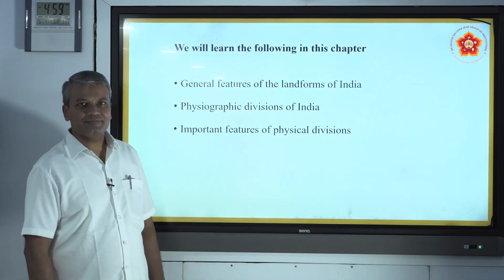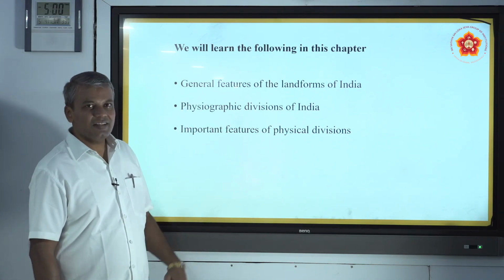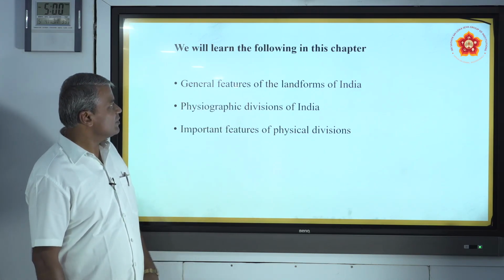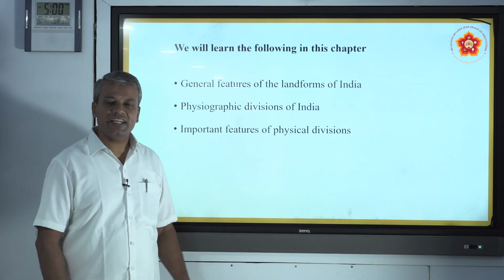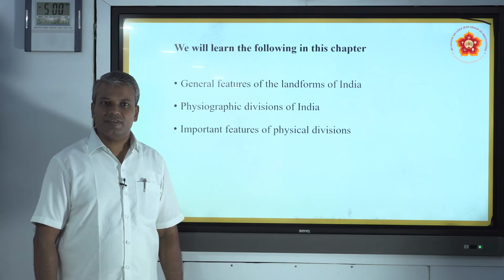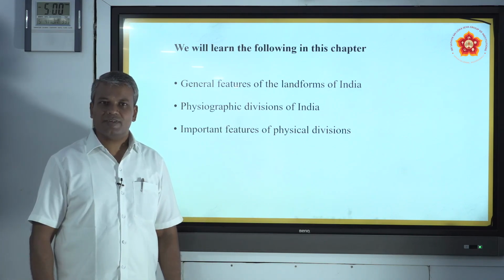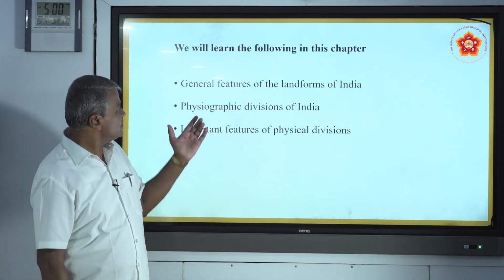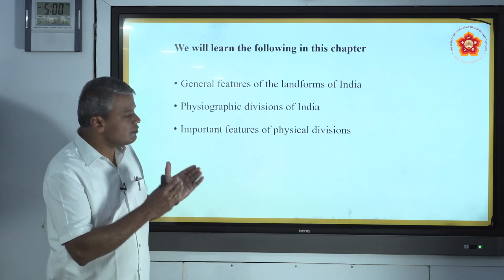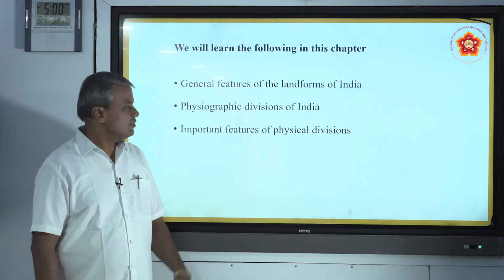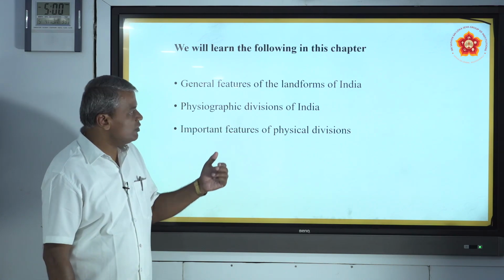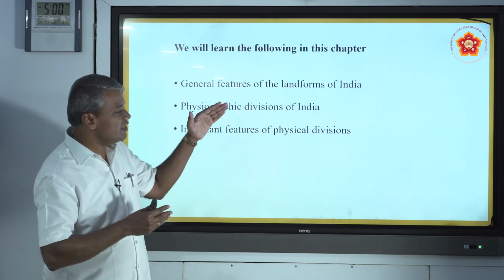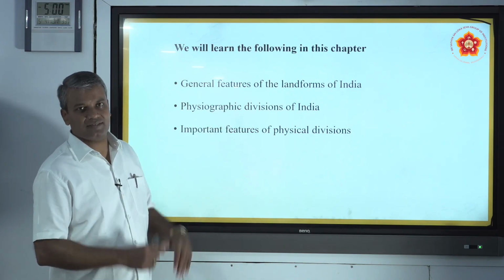In this chapter, we are going to learn the following points. The first one is general features of the landforms of India. Secondly, physiographic divisions of India. Thirdly, important features of physical divisions. These are the 3 points we are going to discuss in this chapter.